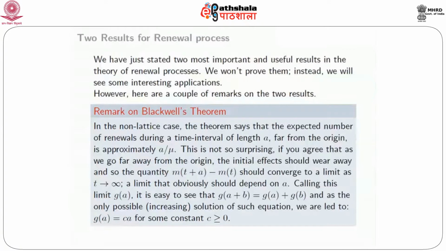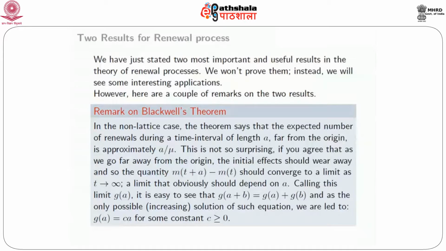Because if you take an interval of length a plus b, you can always write it as a disjoint union of two consecutive intervals, one of length a, one of length b. So as the bigger interval goes to infinity, each of these two component intervals also goes to infinity, and therefore you can easily see that G must satisfy G of a plus b equal to G of a plus G of b. And of course, it's also increasing in a, because if you increase the length of the interval, naturally the expected number of renewals increases. So G is an increasing function of a and satisfies G of a plus b equal to G of a plus G of b.